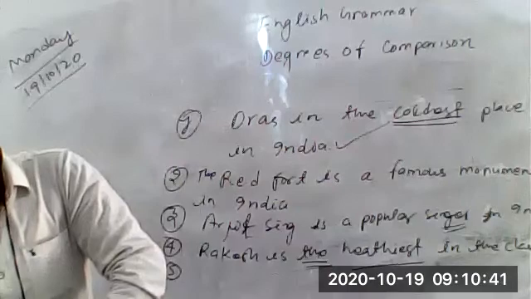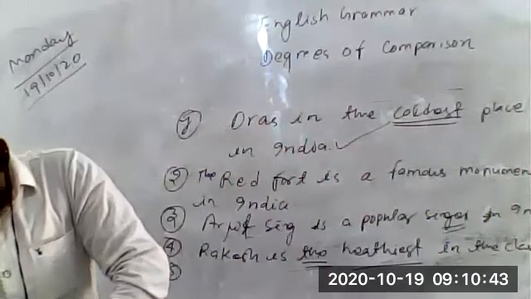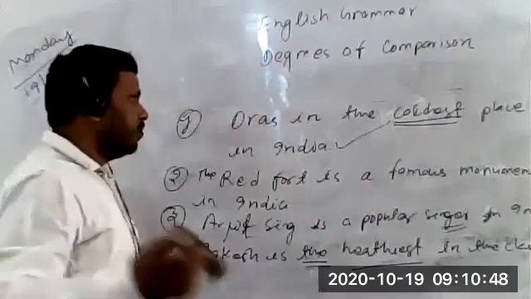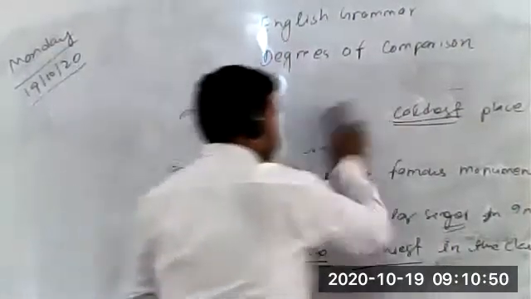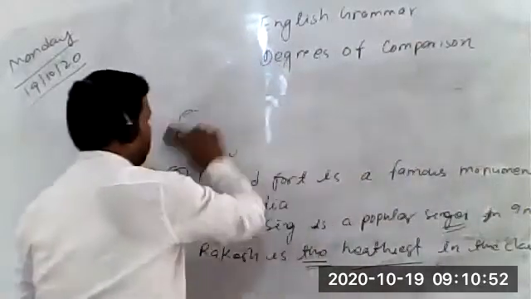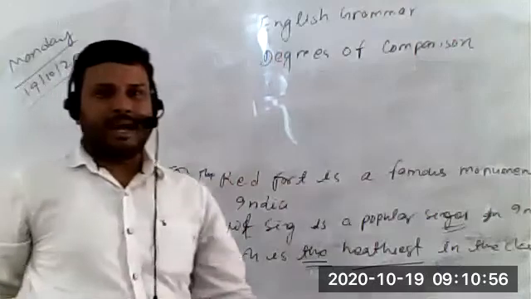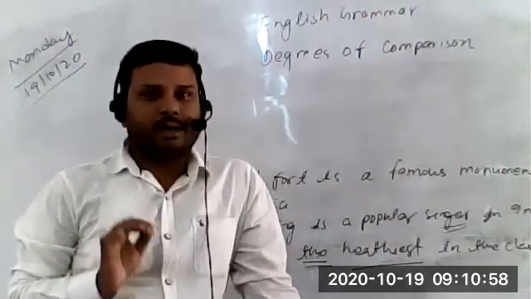Now let's talk about the fifth sentence. Radhika is the smartest girl in the class. Comparative degree. Radhika is smarter than all in the class. Radhika is smarter than other students in the class.